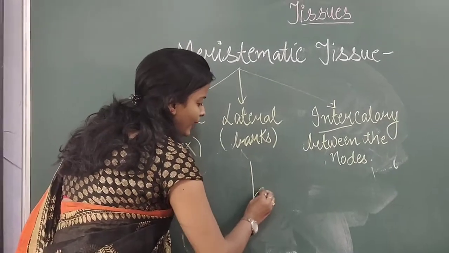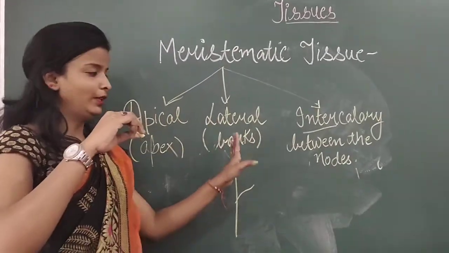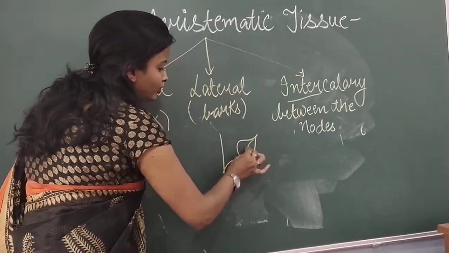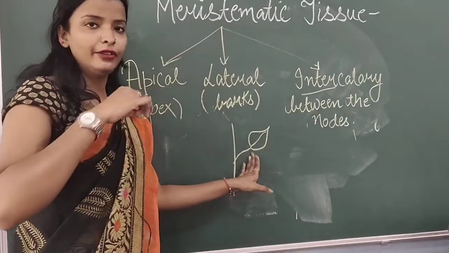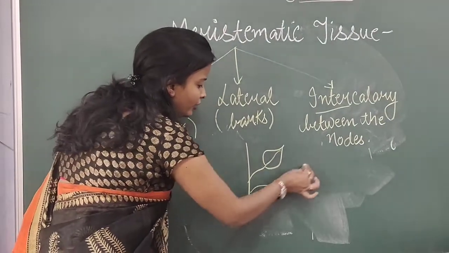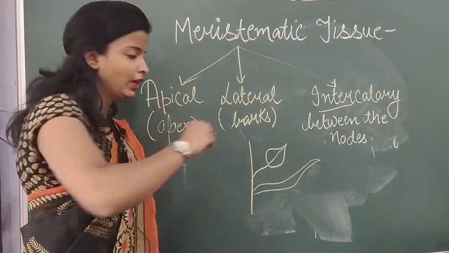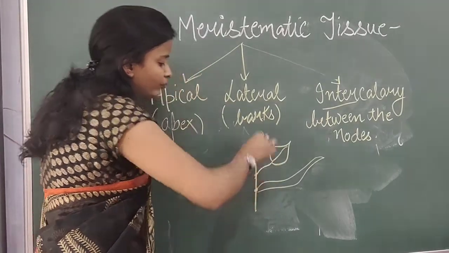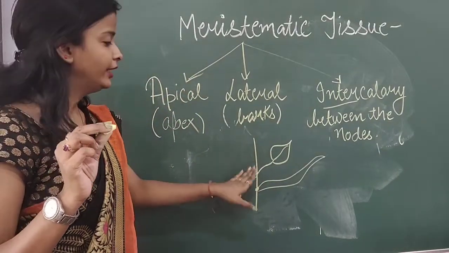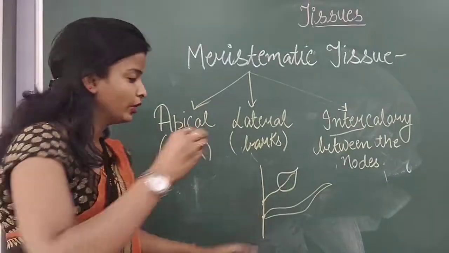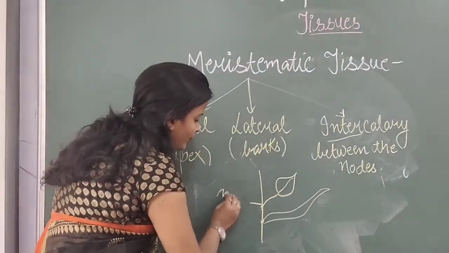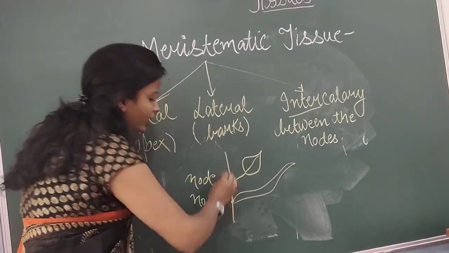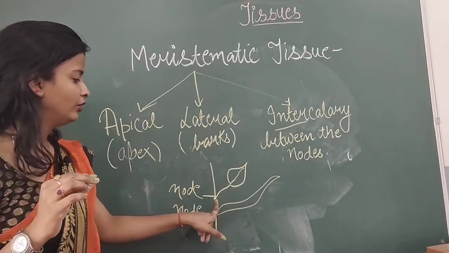Suppose this is a plant, I am drawing a rough diagram, so please do not consider it as my fair diagram. From here a leaf is grown, and from here suppose branches are grown. So the area where the leaf is growing or from where the branches are growing, they are termed as the nodes. This particular area will be your node, this particular area will be your node, from where growth is taking place.